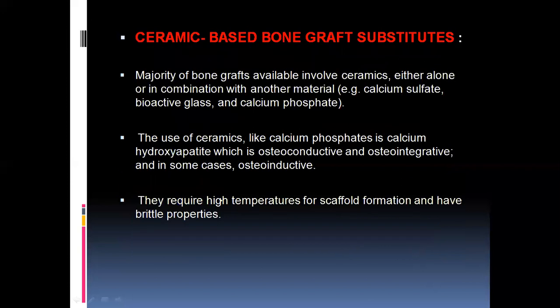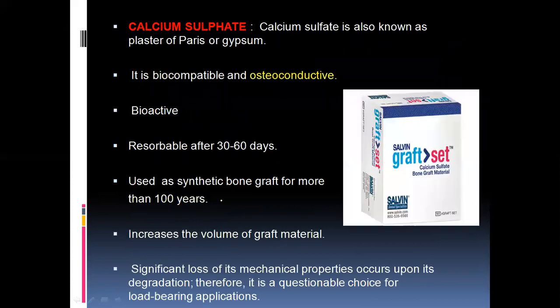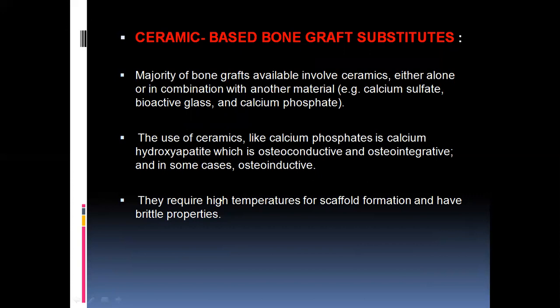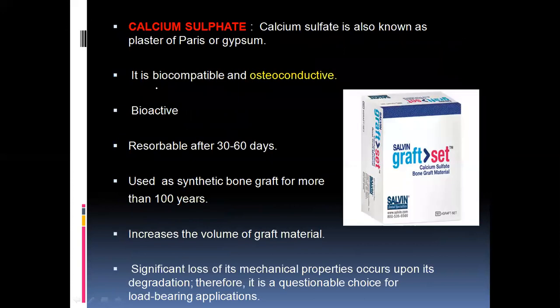Okay, now ceramic based bone graft substitutes. Some of the bone grafts are ceramic based, which involves a ceramic, and it may be a combination with another material also, for example calcium sulfate and bioactive glass. Here are some of the examples, and we'll discuss the ceramic based bone grafts. Calcium sulfate is an osteoconductive graft material. It resorbs in 30 to 60 days and has been used as a synthetic bone graft for more than 100 years.